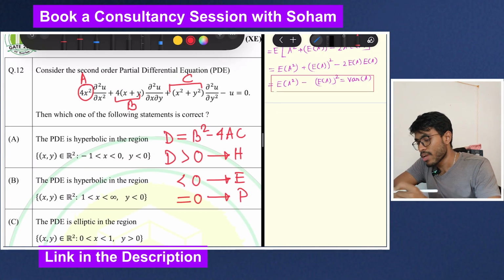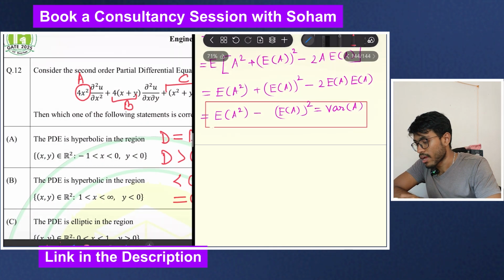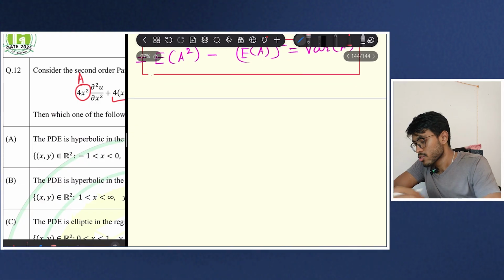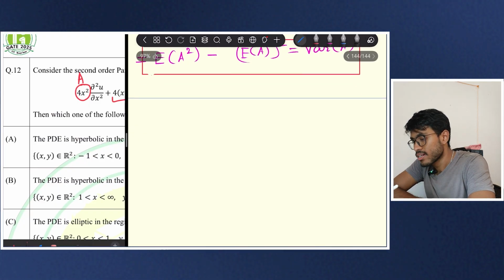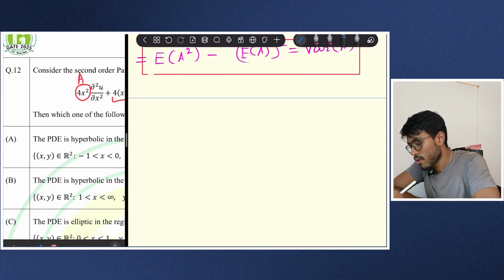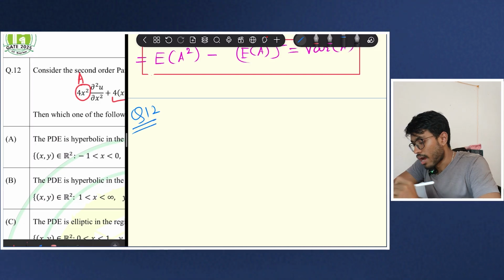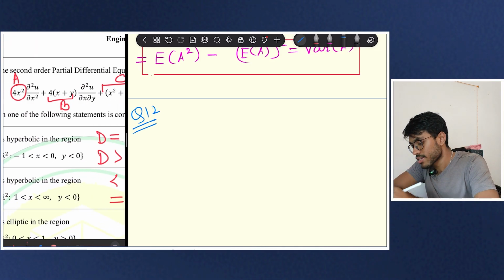So mainly we have to see here whether b square minus 4ac is greater than 0 or not for the equation to be hyperbolic. So let us now solve it here, to avoid any kind of untidiness. So here you see that my, okay, I will write it directly.